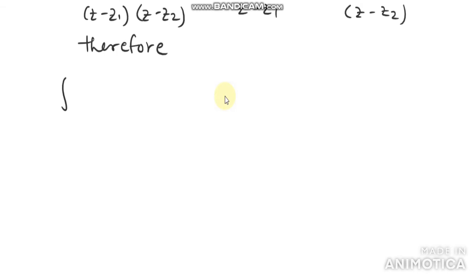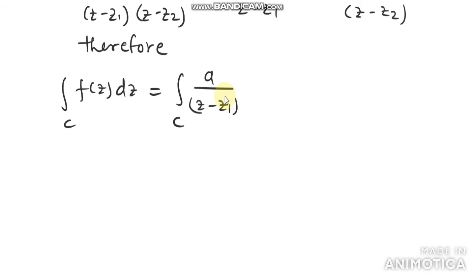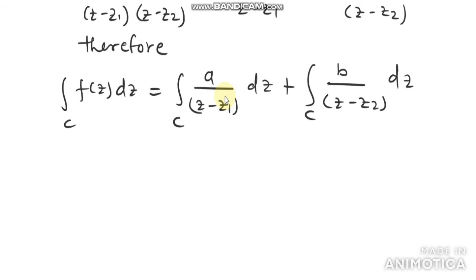Therefore, the value of the integral of f(z) dz over C is equal to the integral of a divided by (z minus z1) dz plus the integral over C of b divided by (z minus z2) dz.